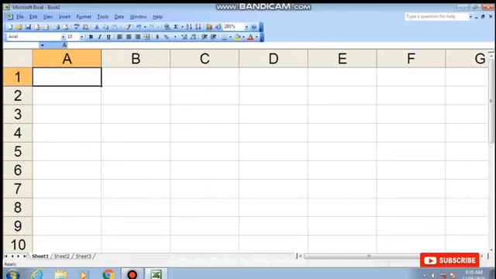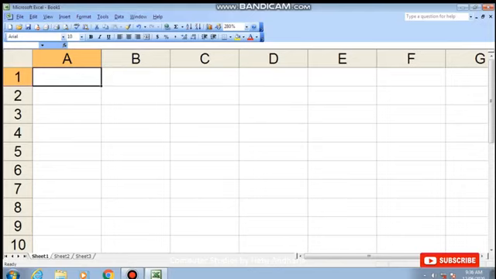But also you have to remember each and everything which I am doing in version 2003, because the MCQs which will be asked in the boards, the answer to that MCQ you will get only by understanding the options of 2003. And MCQs are not asked only from the textual part, that is the theory part. They are also asked from these practicals which we are doing. So let's begin.